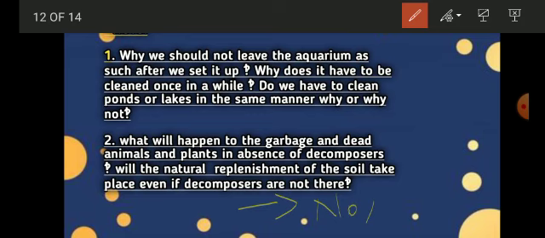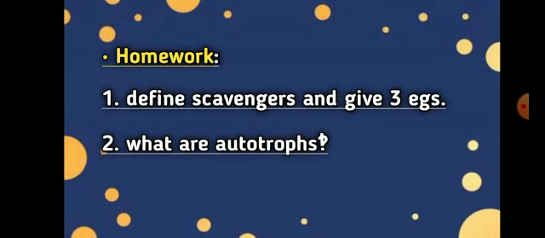Those dead remains and materials are not converted or released as nutrients to the soil. Hence the answer is no. If decomposers are not there, your producers are going to die, or they are not going to grow, as they do not get sufficient nutrients. So this is the answer for your second question.